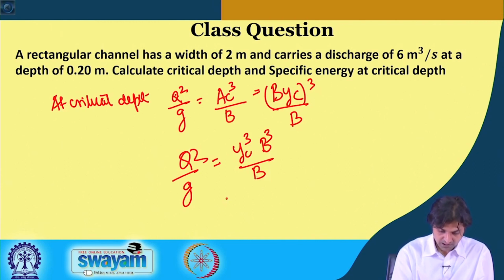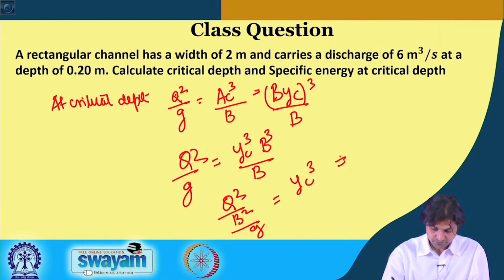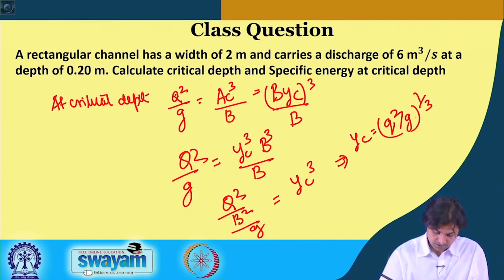Therefore, we can write Q square by B square by G is equal to YC whole cube.